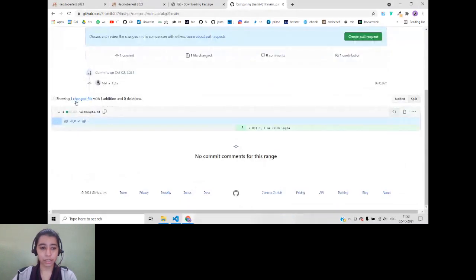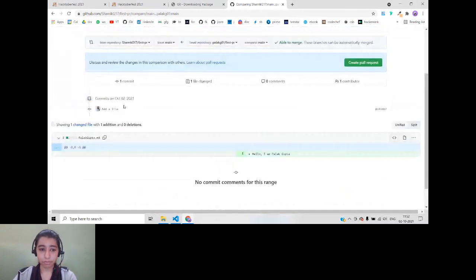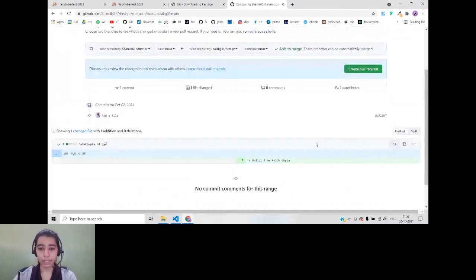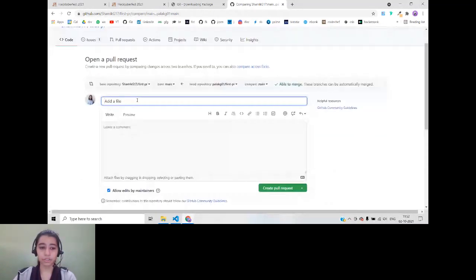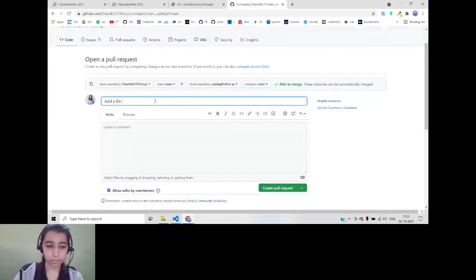Below you can see the files changed. Here it's very small. If you add anything, it is shown with a plus sign, and if you delete anything, it will be shown with a minus sign. So it will show whatever files were added, whatever files were changed. When you create a pull request, please make sure that again you enter a relevant name for your pull request. Okay. You add a description that you have done it.